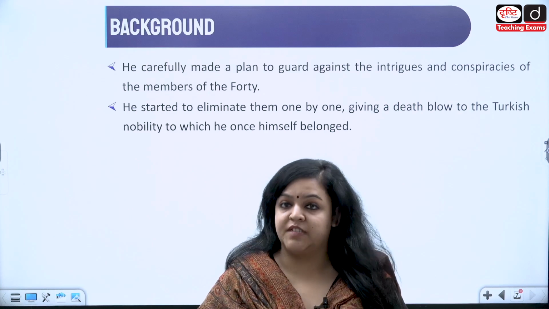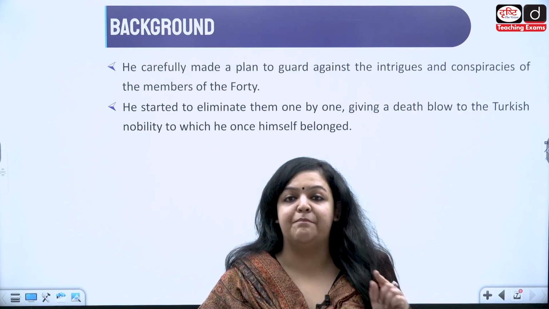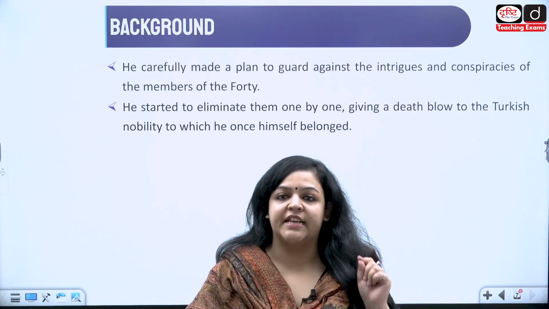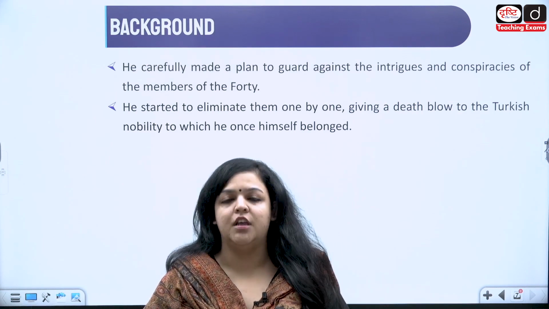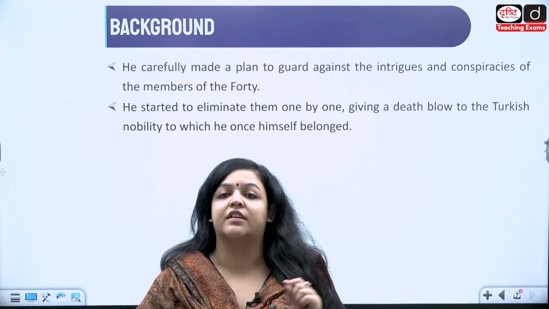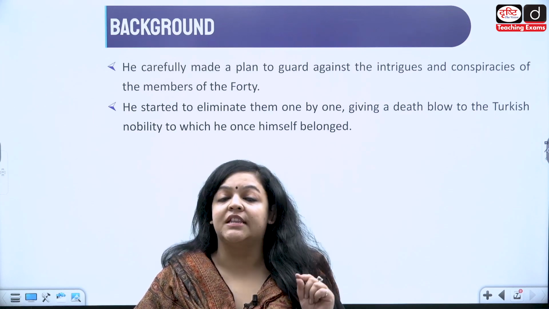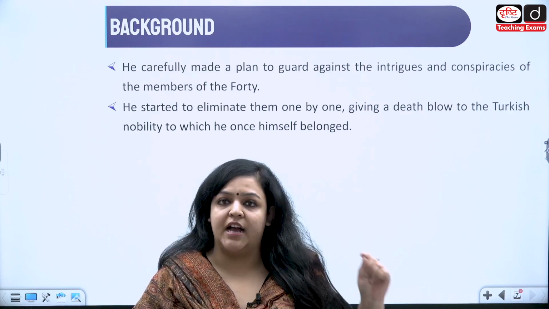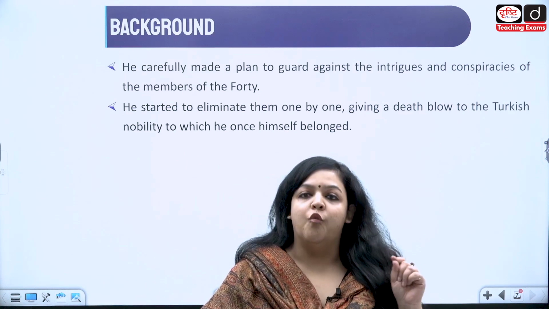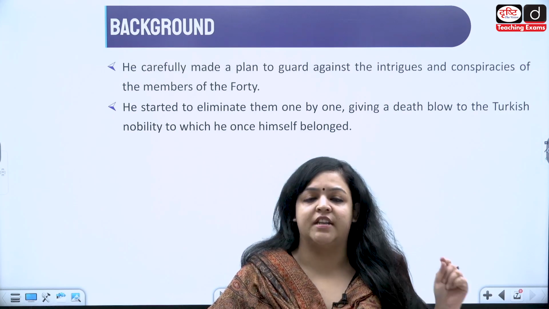Okay. How was he able to do that? So he planned on eliminating them one by one. One by one, these 40 members were killed. Yes, and this gave a death blow to the Turkan-i-Chahalgani, and no longer were they in control of the Delhi Sultans.